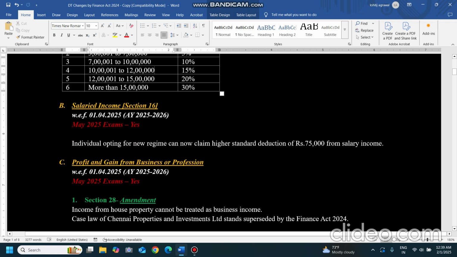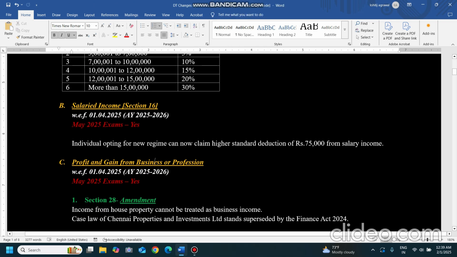Now coming to the next, salaried individuals. That amendment is applicable from assessment year 25-26, and it is applicable for your exams. Salaried individuals opting for the new regime can claim a 75,000 standard deduction. But if a salaried individual opts for the old regime, then the limit is 50,000 itself, and he cannot claim the 75,000 standard deduction in that case.